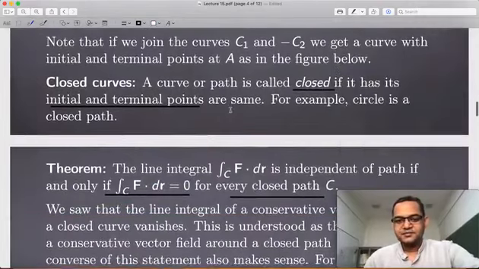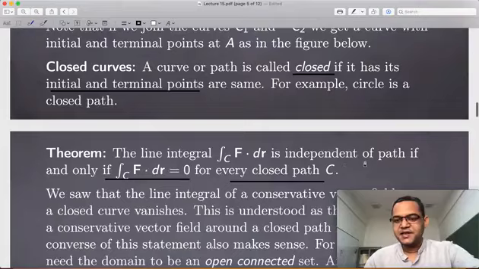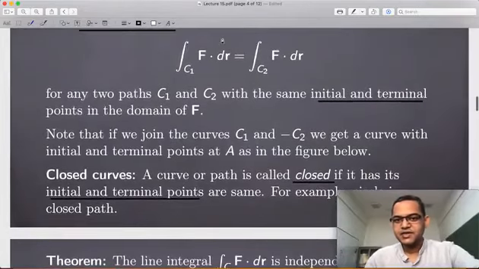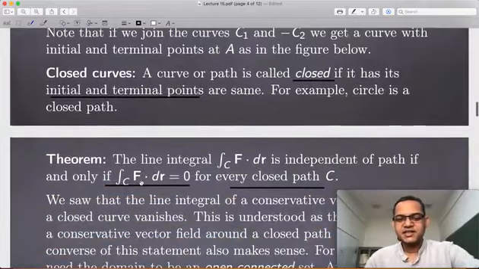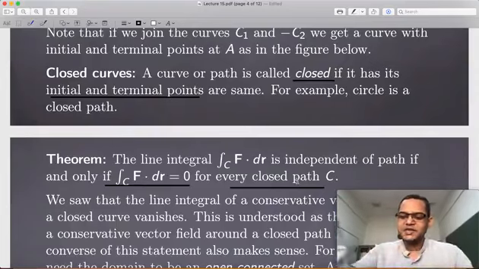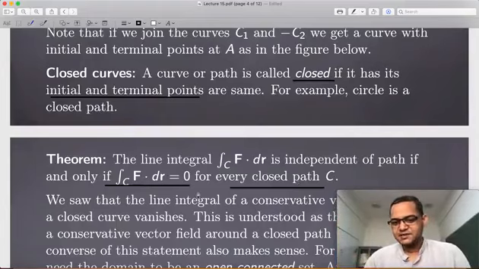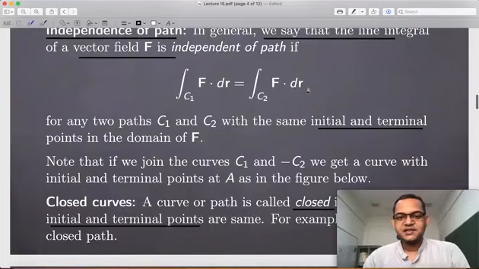If it is independent of path, you are going to get this, and then you need to show that the integral of f along any closed curve is 0. So you take a closed curve, break it into two pieces, and you get the answer, and vice versa. This is a reformulation of the definition that the line integral of a vector field is independent of path.